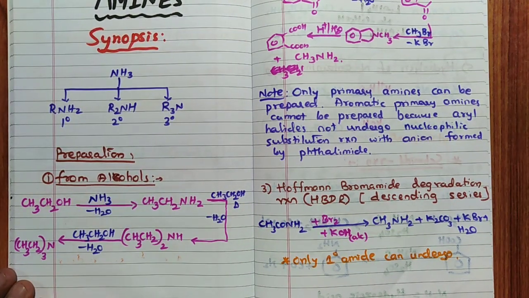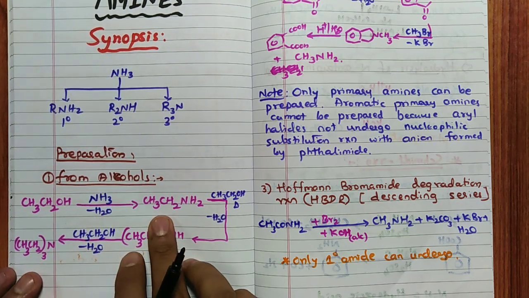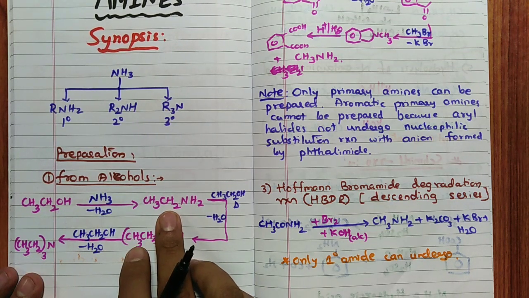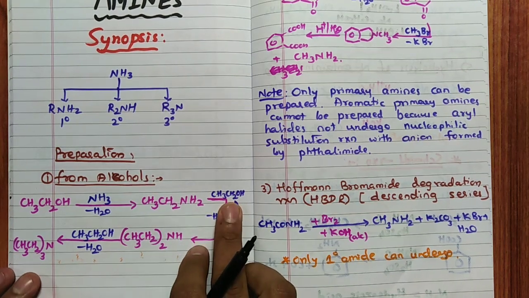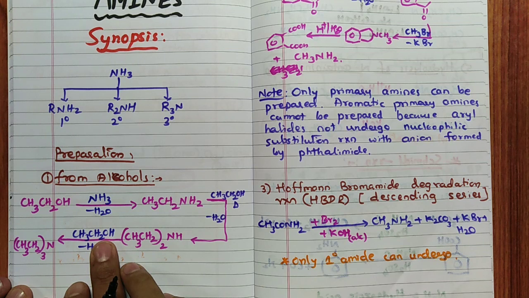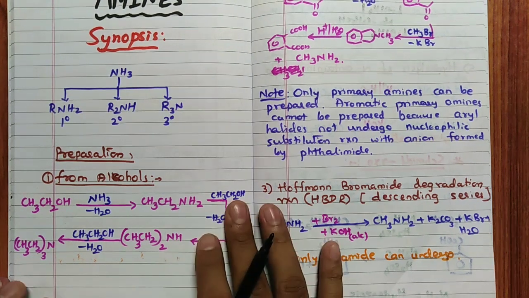From alcohols, very simple: alcohols react with ammonia to form primary amine. So OH is replaced by NH2 group, giving primary amine. It further reacts with another molecule of alcohol to form secondary amine, and further with another molecule of alcohol to form tertiary amine. So all three amines can be prepared from this first preparation.